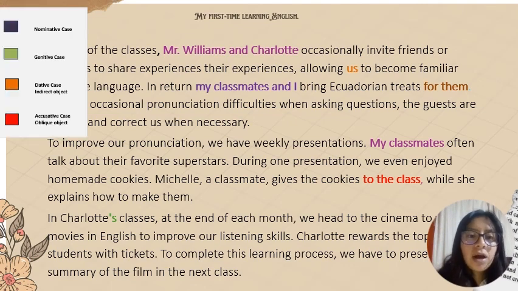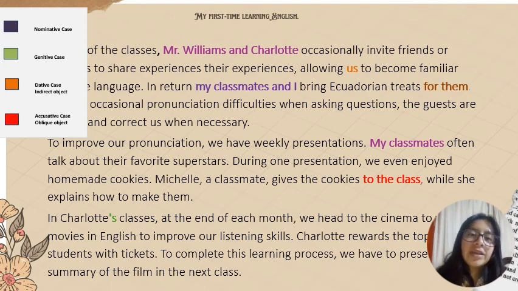Now, in this case, we don't have genitive case, but we have dative case and indirect object. Okay, so accusative or dative case refers to the use of objective nouns or pronouns that receive the action in the sentence.